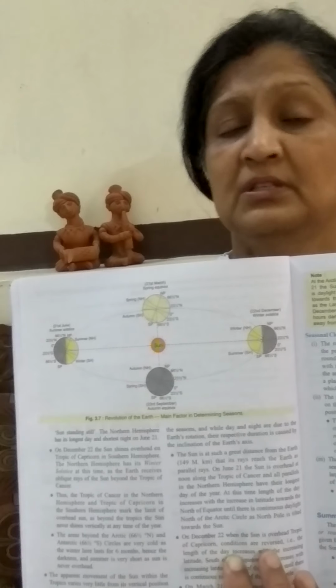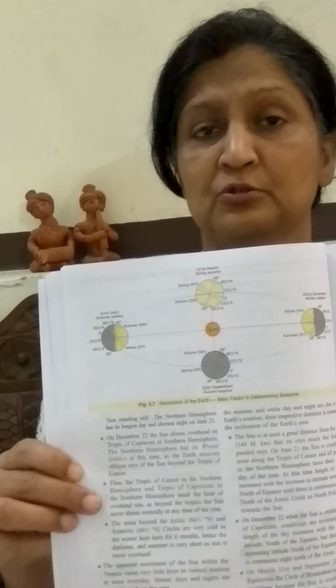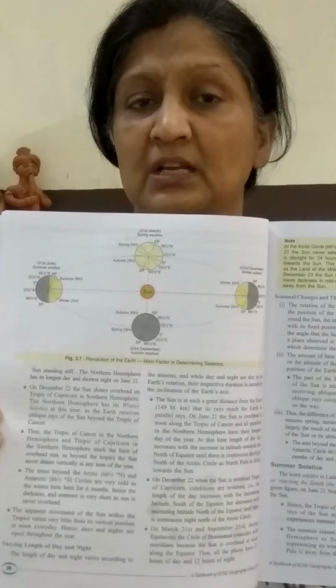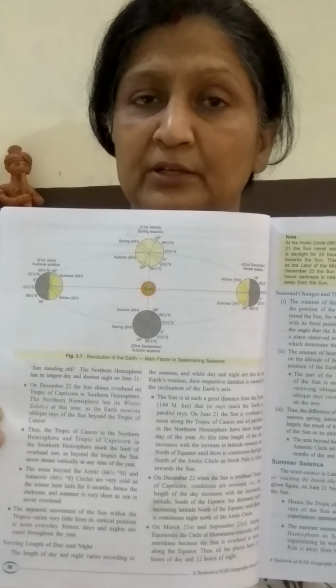So this revolution of the earth makes one side summer, one side winter, or we can say the season changes. Now two more positions of earth also, if you see, in the north and south. Those are two dates when the rays of the sun fall direct, and on all the latitudes the duration of day and night is equal.